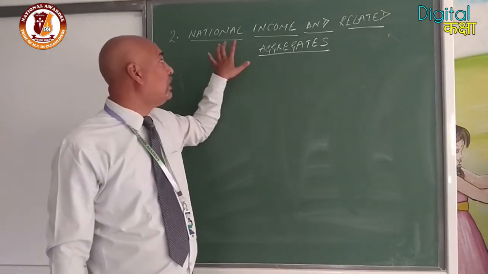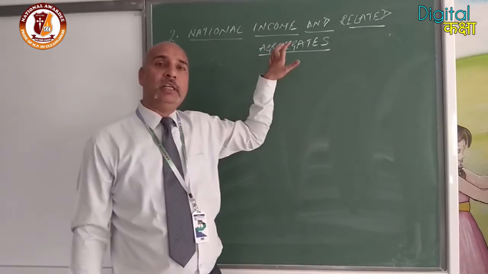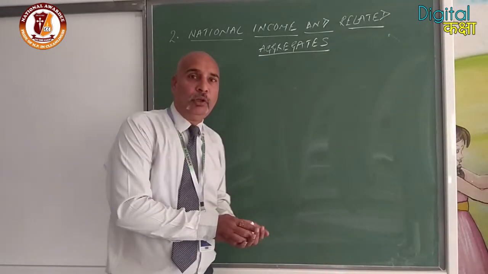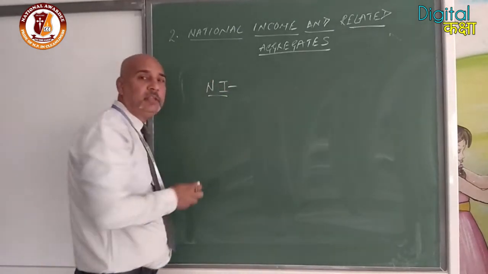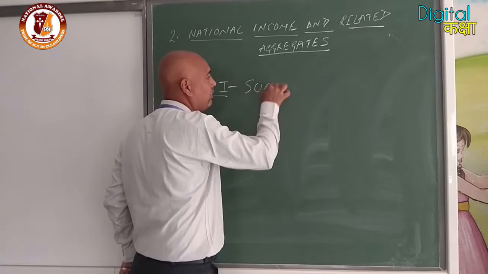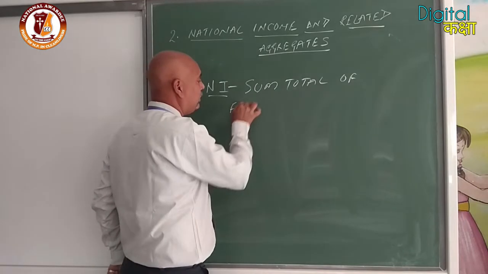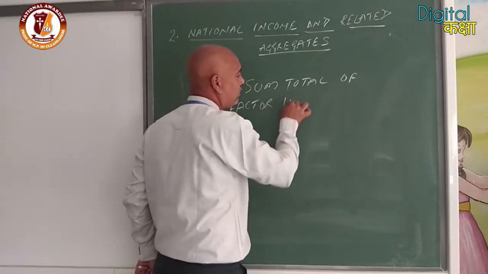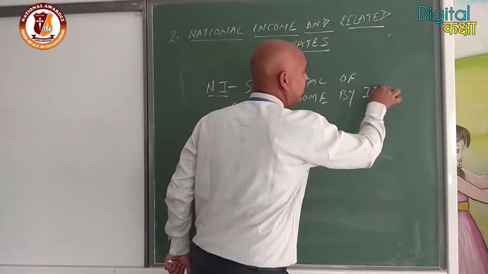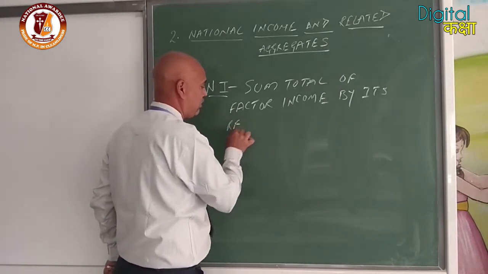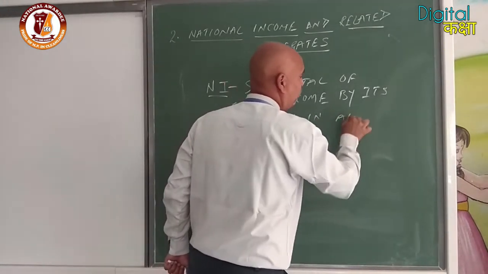The first one is national income, which is the core element of this chapter. So how can we define national income? First we learn through the definition. Look here. National income is the sum total of factor income by its residents in an accounting year.